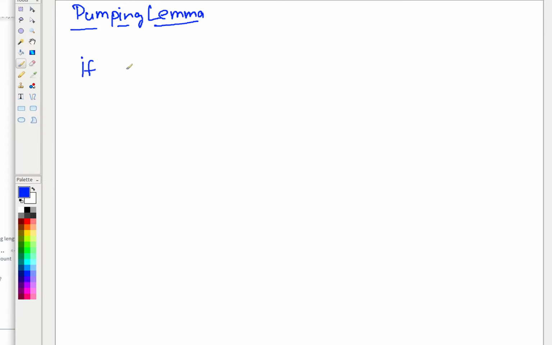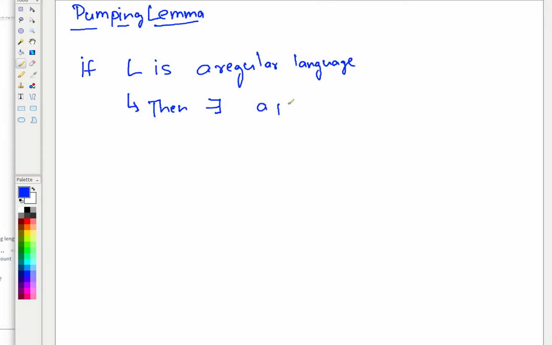If L is a regular language, then there exists a finite constant P. I call this P the pumping length.